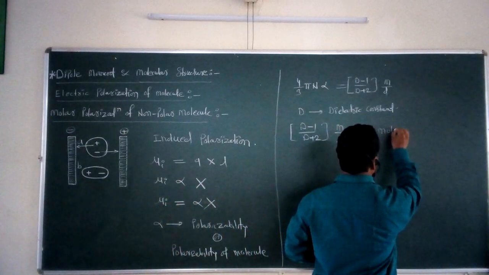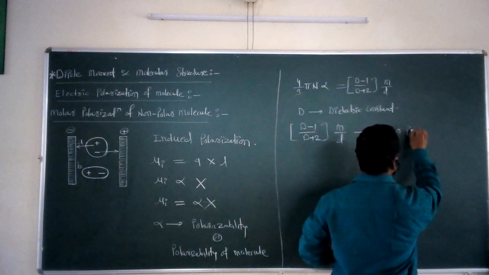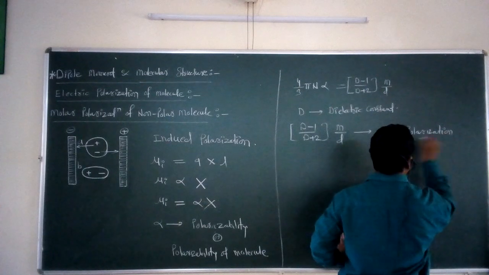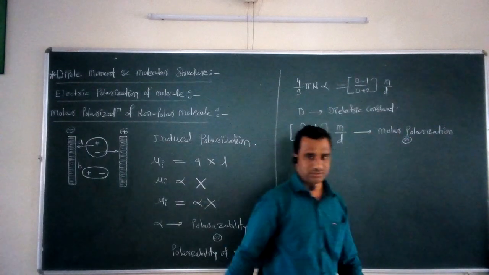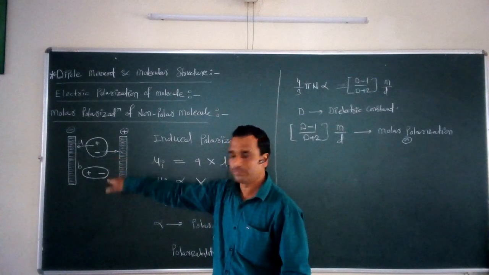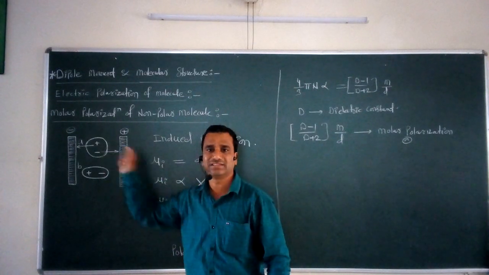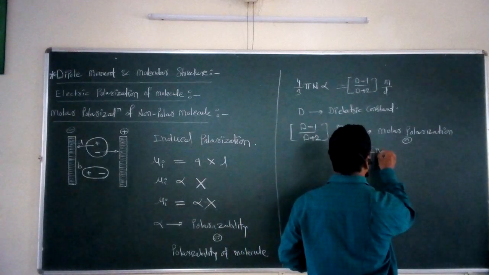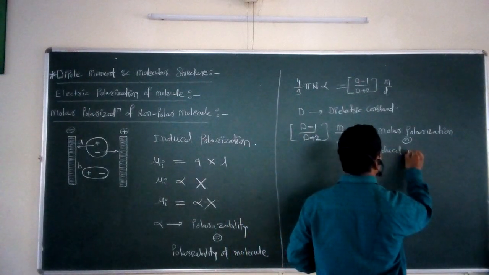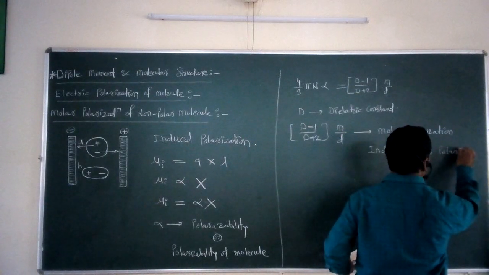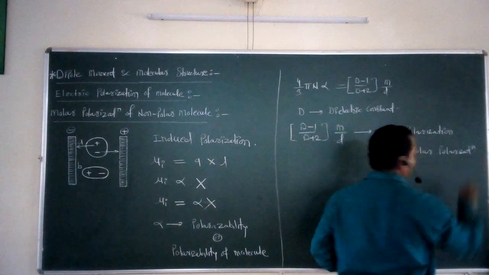In this case, this molecule is non-polar, and it becomes polar with the application of an external electric field. So it is called the induced molar polarization.